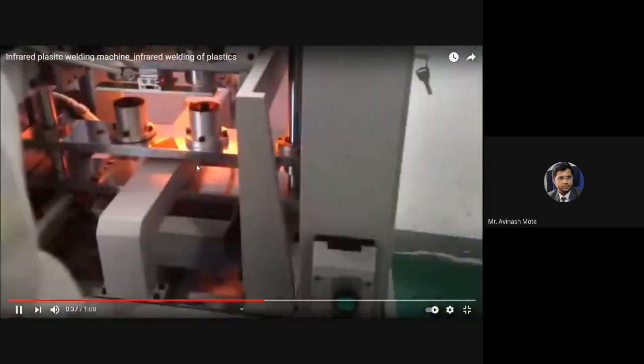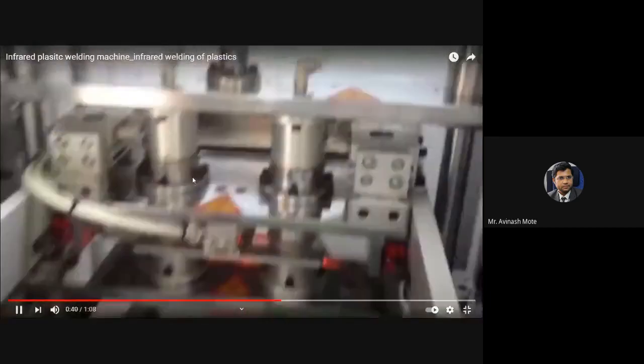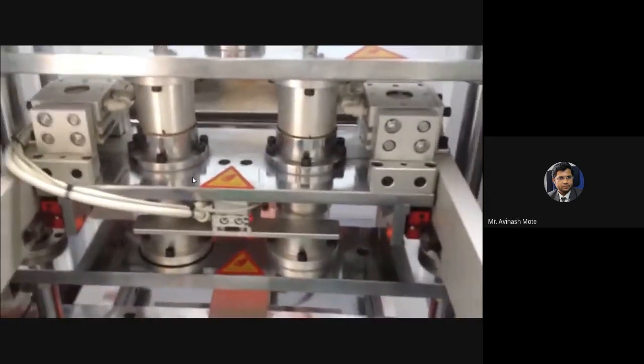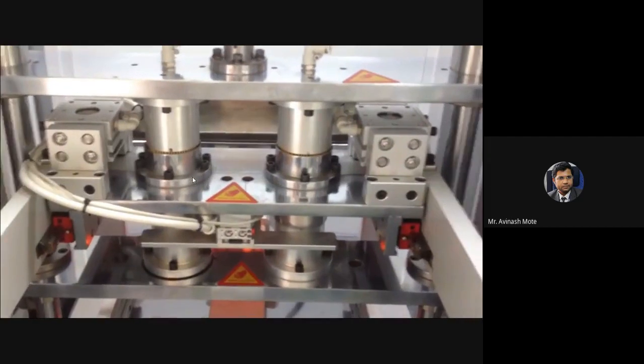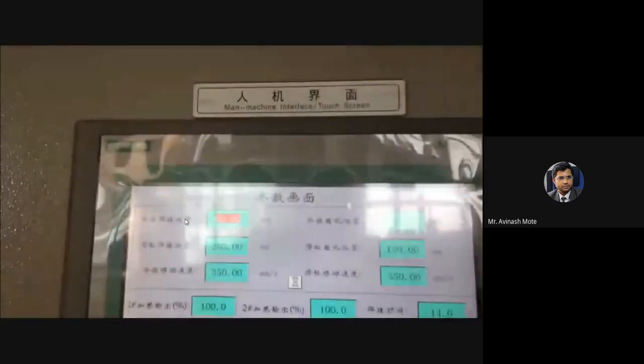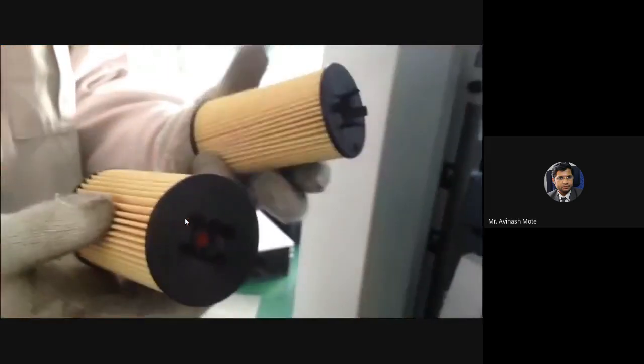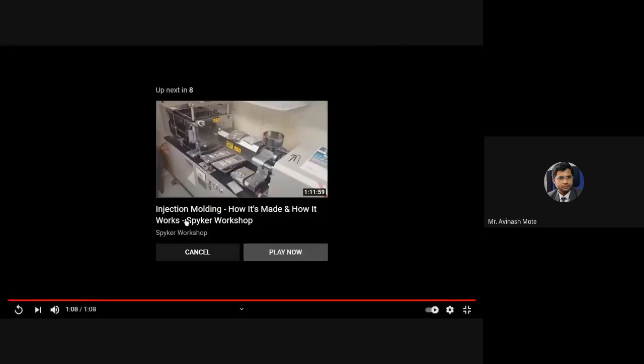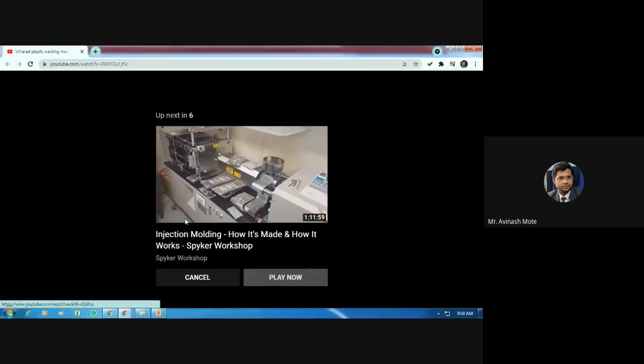Because of heating, this is coming out like that. And see the cycle time also. It's too short, and you can manage and control things easily. Two-wheeler air filters.